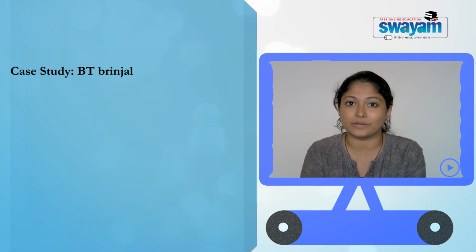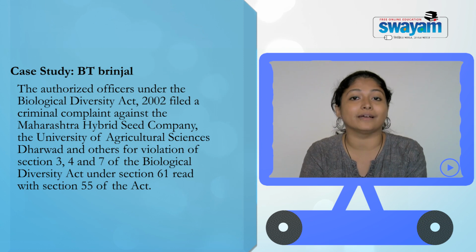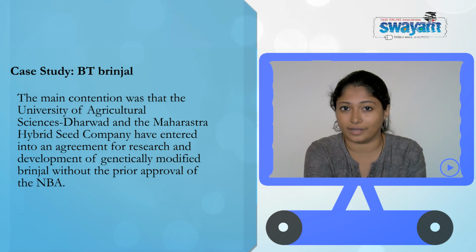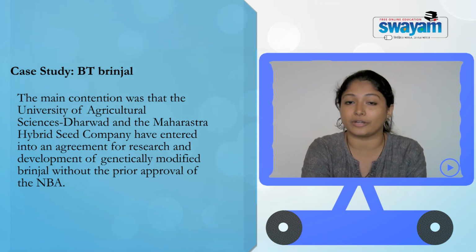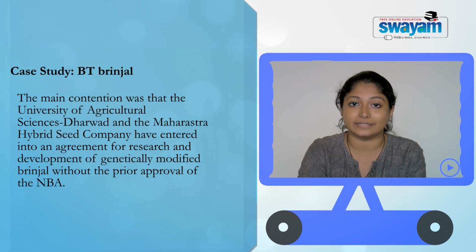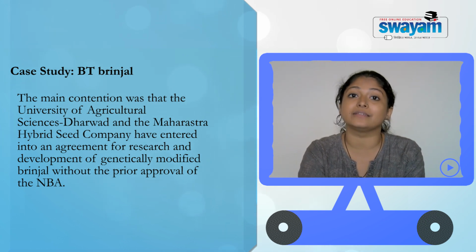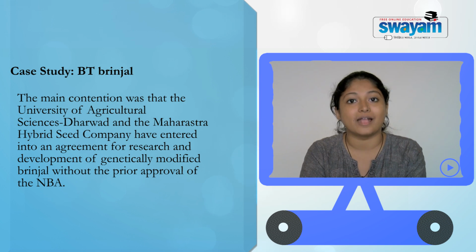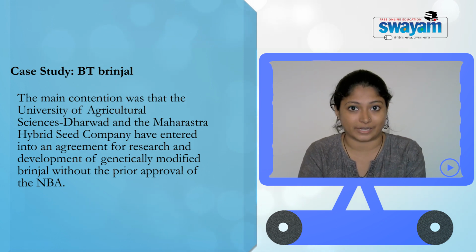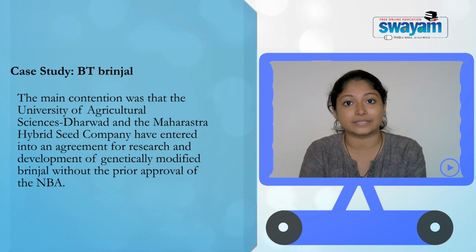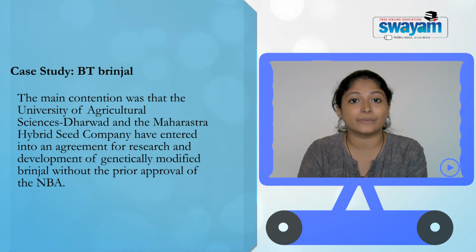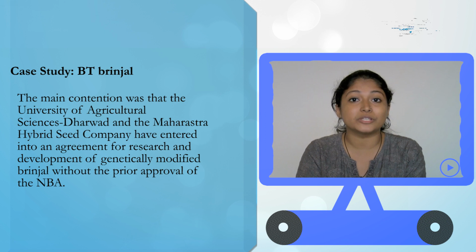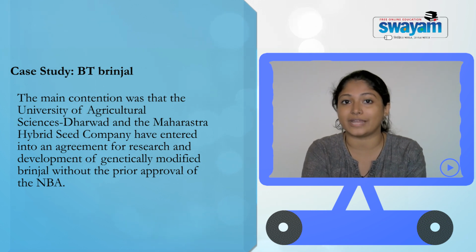Now we have the BT brinjal example, which is a case of biopiracy. The Maharashtra Seed Company, Mahyco, because it had foreign shareholding capital, with Monsanto having invested in this company, fell under the definition of a section 3(2) company. They accessed local varieties of brinjal from Karnataka without the permission of the National Biodiversity Authority, for research and commercial utilization, because they were developing an insect-resistant BT brinjal variety, for which they had not received permission from the National Biodiversity Authority.